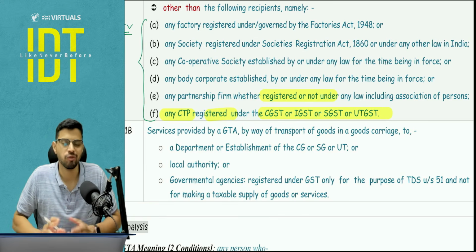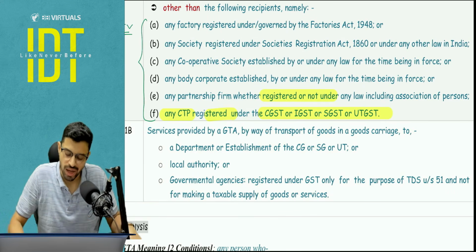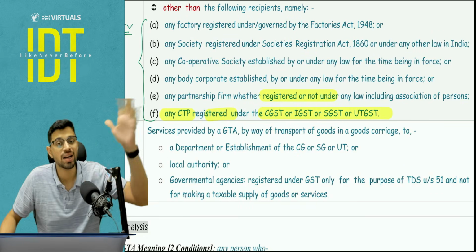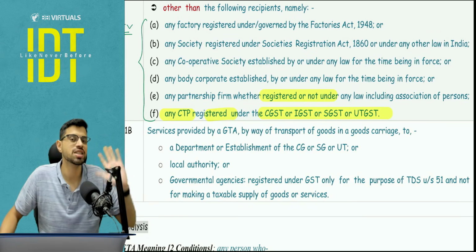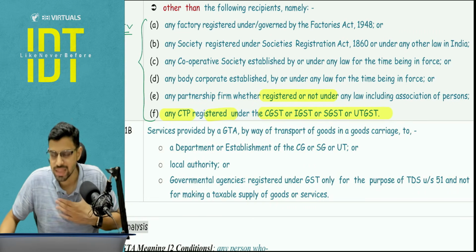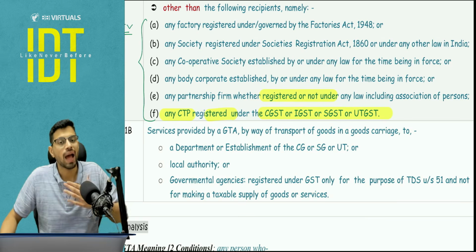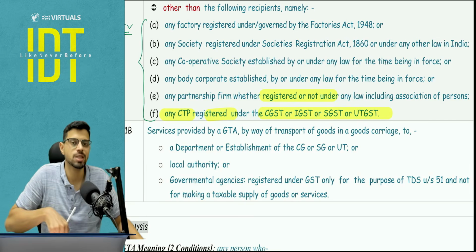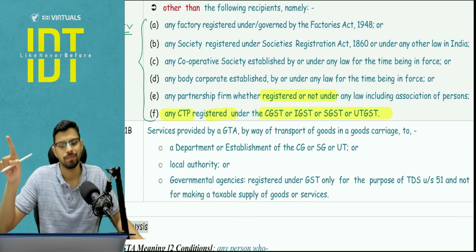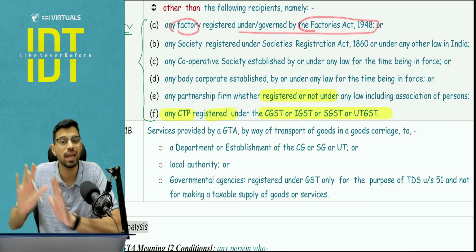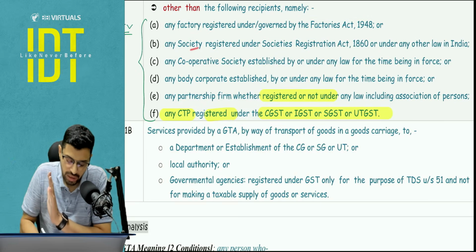If you understand it carefully, individual is not covered, HUF is not covered. And if you pay attention here, they are asking these factories or societies to be registered under their respective laws, but their GST registration may not be there. So if I open a factory today and it is obviously not under GST, it is yet to start the business, but if my factory takes any GTA service, we will be hit by this particular clause and there would be no exemption. So these factories may or may not be registered under GST, but they are authorized legal factories or authorized society,